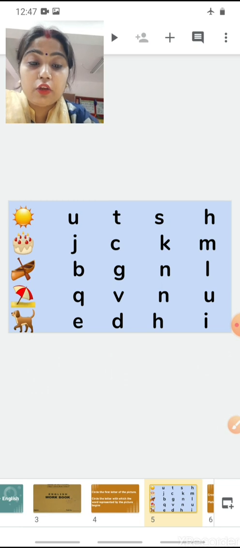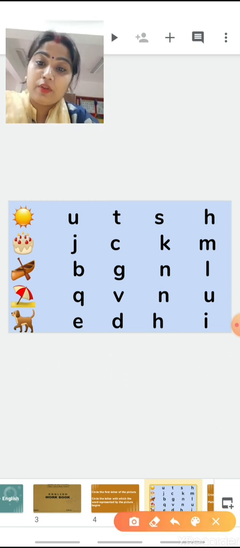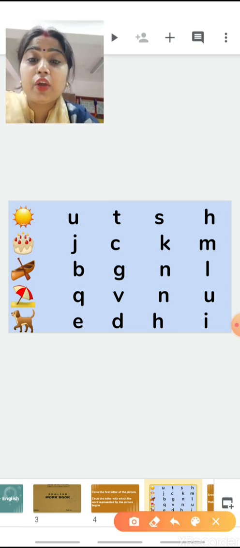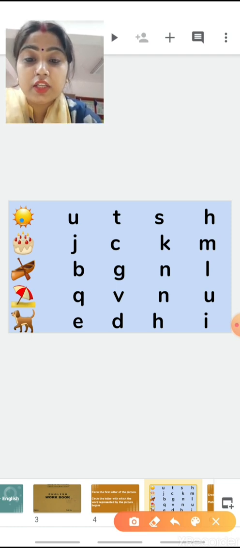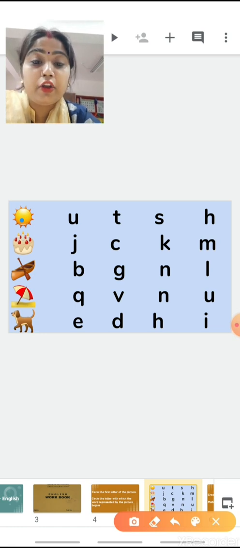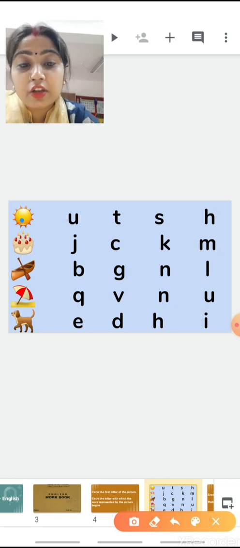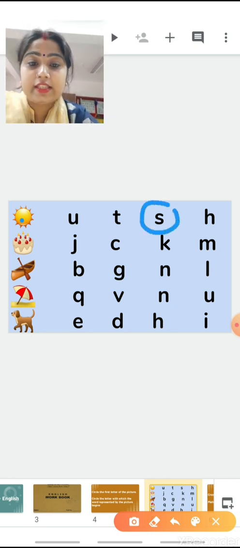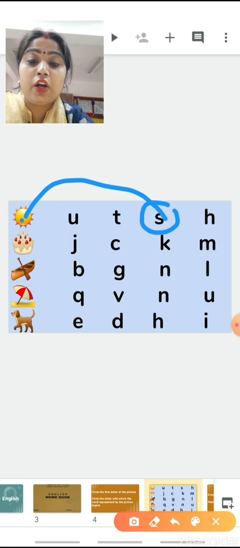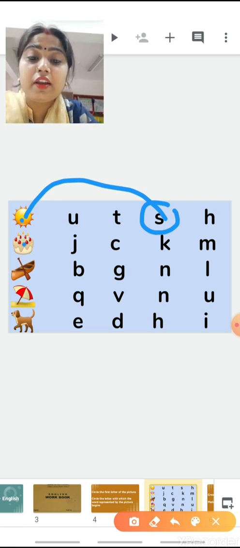See here. Now children, see, picture is given, letters are given. What are we going to do? We are going to circle the first letter of the picture. Now tell me, what is this? This is sun. Now tell me, the letters given are U, T, S, H. Which letter will we circle? S. S for sun. So we are going to circle letter S. S for sun.